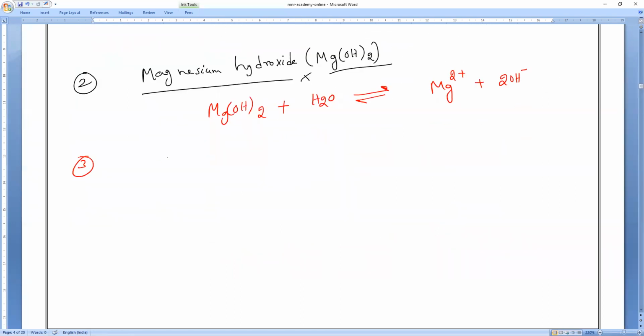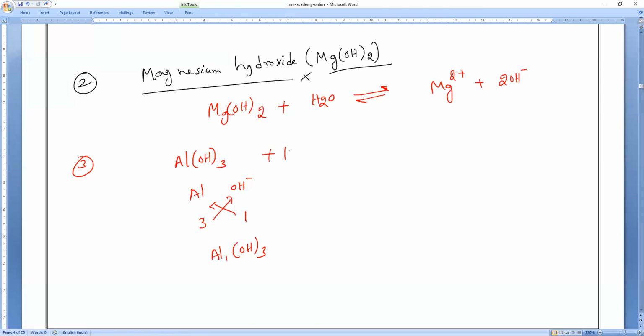Next, aluminum hydroxide. What is the formula of aluminum hydroxide? Al(OH)3. How, sir? We all know aluminum is 3 and OH is 1. So if we crisscross, we get Al1 and OH3. Okay, guys?